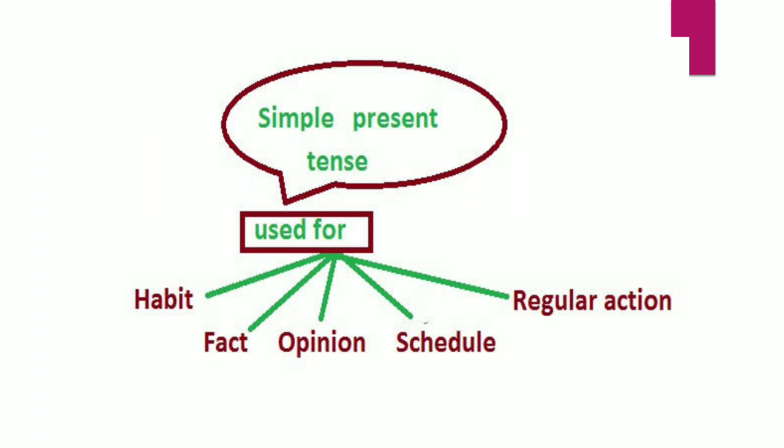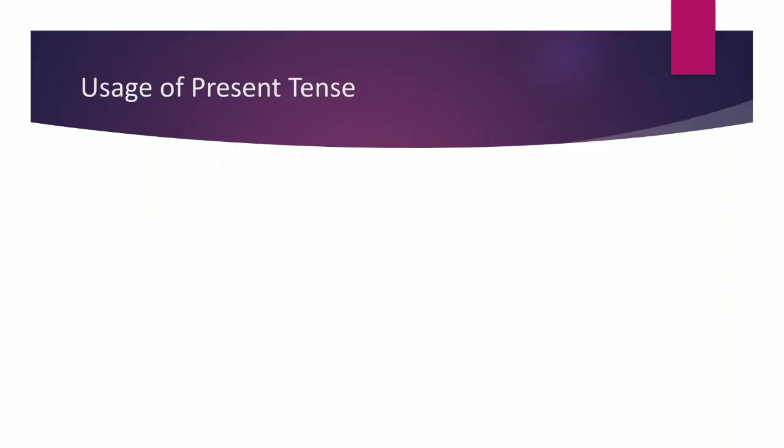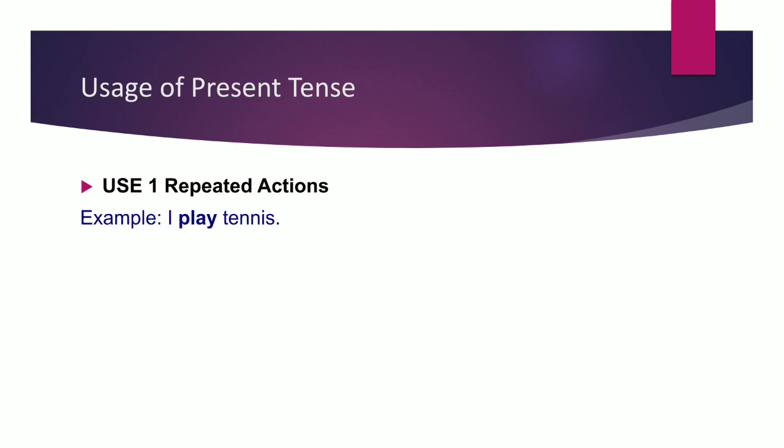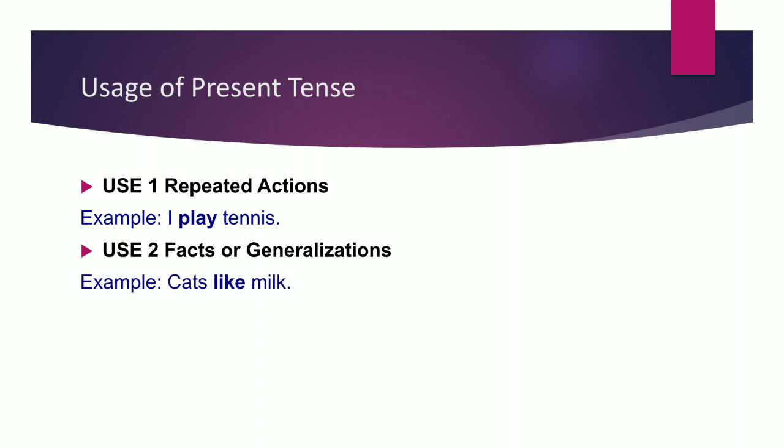And where we can use it: it is used for habit, fact, opinion, schedule and regular action, the things which go on regularly from past to future, then we use present simple. Okay, so here is some usage. First of all, repeated actions, like I play tennis. In the past I played tennis, now I play tennis, tomorrow I will play tennis, every day I play tennis, so it is my hobby. And fact or generalization, like cats like milk. Earth revolves around the sun.